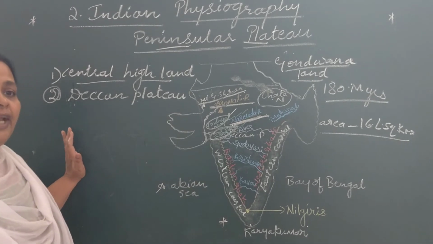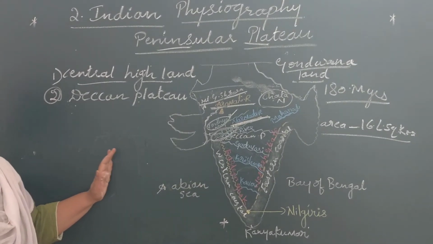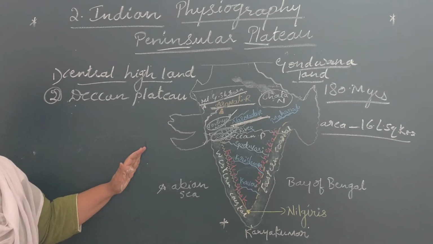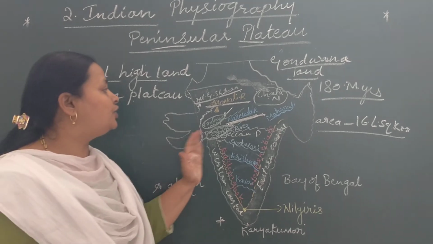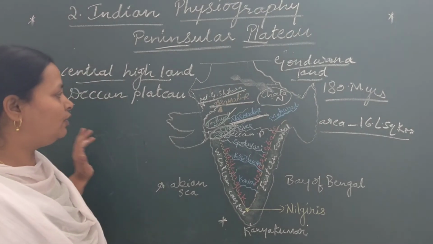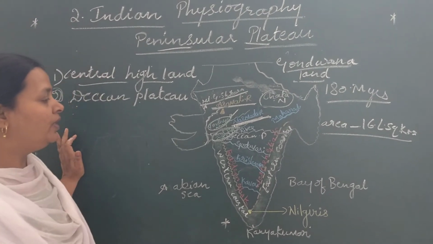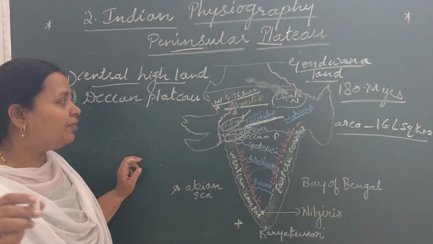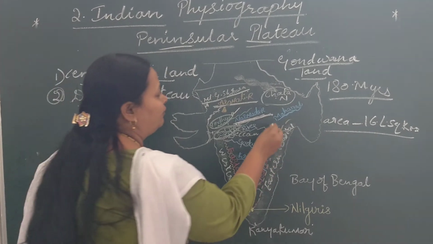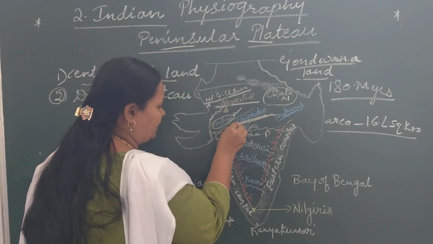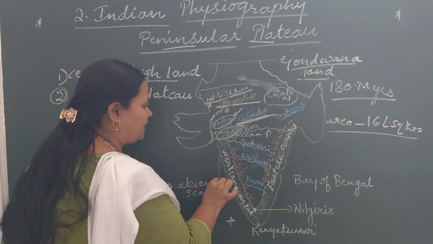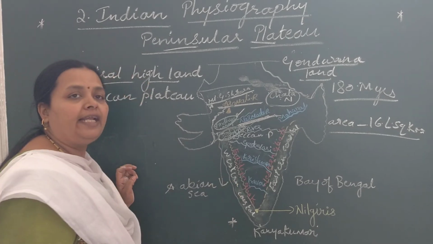The Narmada river flows from east to west, and finally it drains into the Arabian Sea.